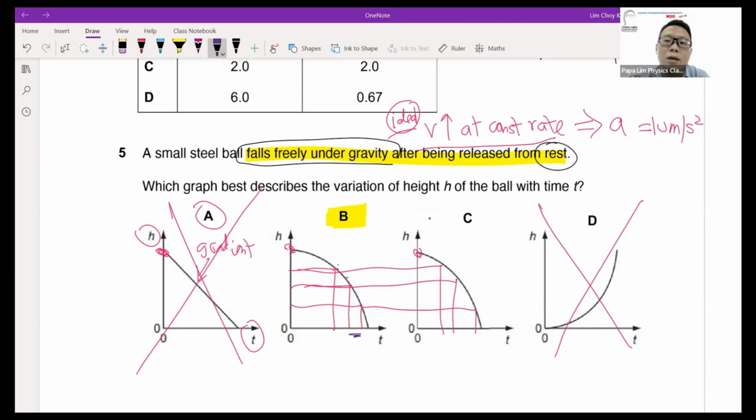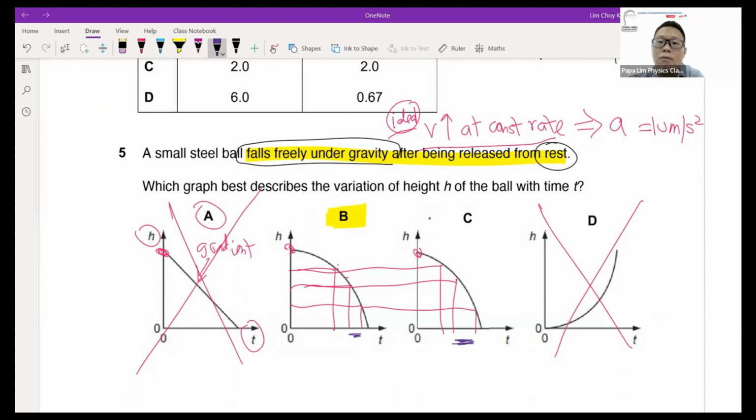So the ball at the final stage should cover more distance compared to the initial stage. Based on the graphs of B and C, you'll find that the distance covered for graph C in the later part of the journey is getting bigger in timing.